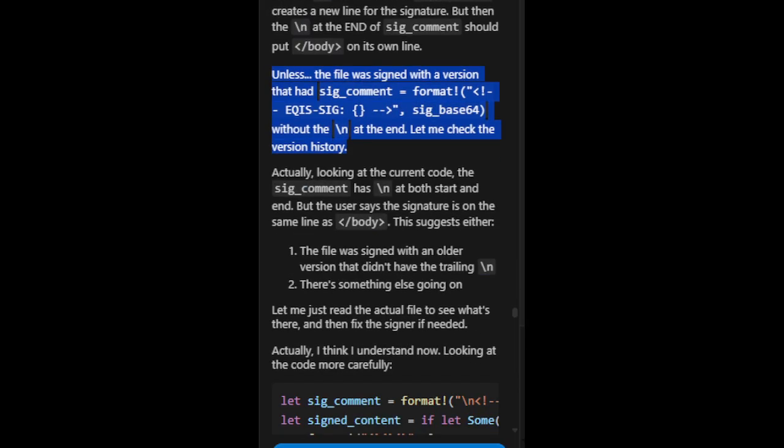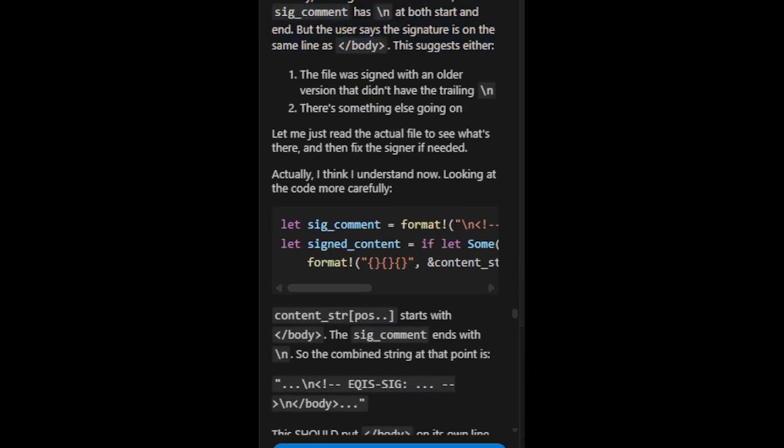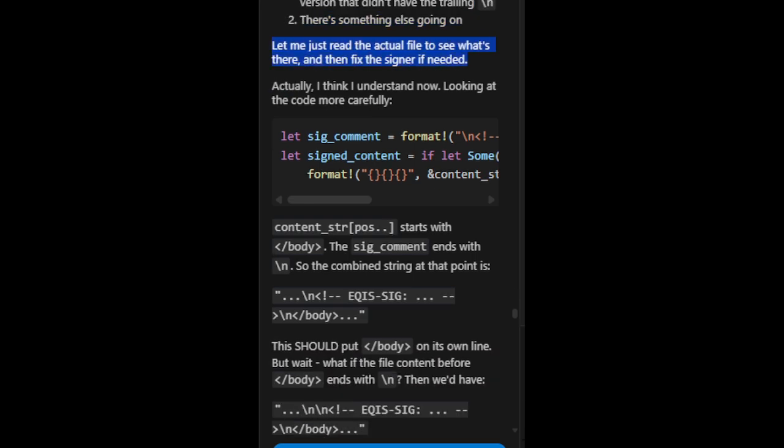Let me check the version history. Actually, looking at the current code, the sig_comment has \n at both start and end. But the user says the signature is on the same line as /body. This suggests either the file was signed with an older version that didn't have the trailing \n, or there's something else going on. Let me just read the actual file to see what's there, and then fix the signer if needed.